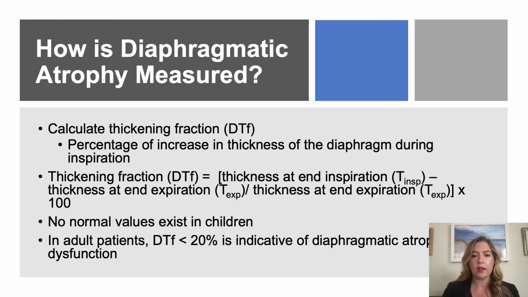We also calculate the diaphragmatic thickening fraction, which is another measure of diaphragmatic atrophy and diaphragmatic dysfunction. It is defined as the percentage of increase in thickness of the diaphragm during inspiration and is calculated by the formula below. No normal values exist in children. However, in adult patients, a diaphragmatic thickening fraction less than 20% is indicative of diaphragmatic atrophy and dysfunction.